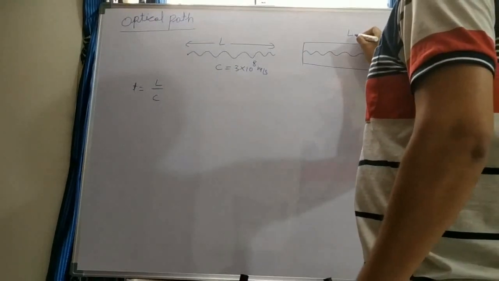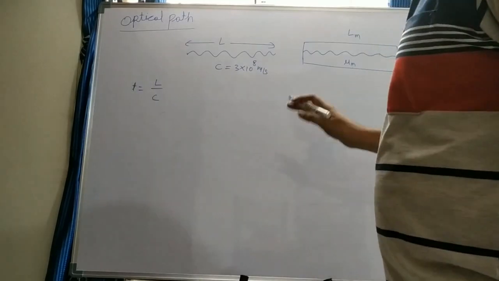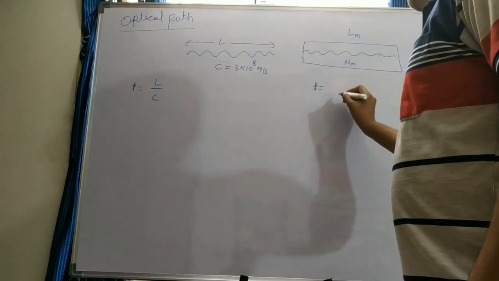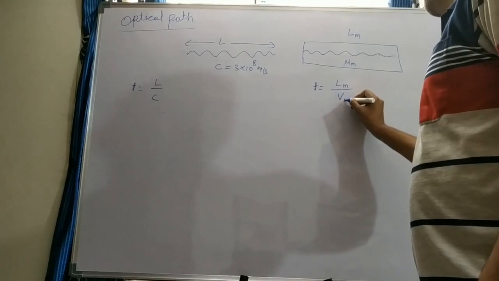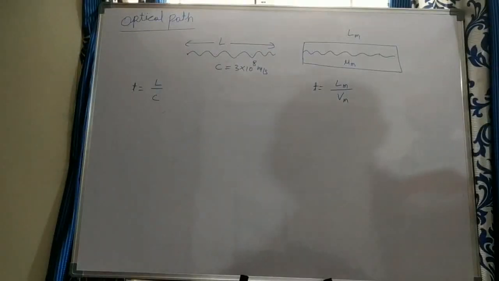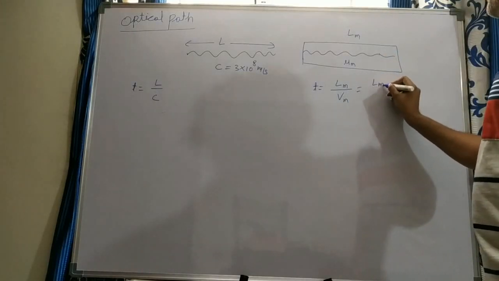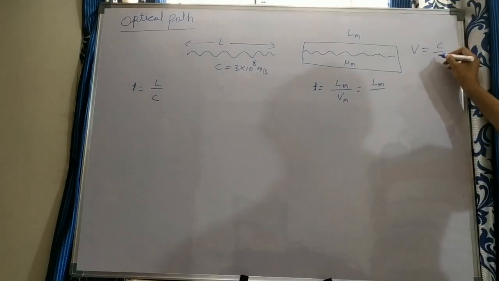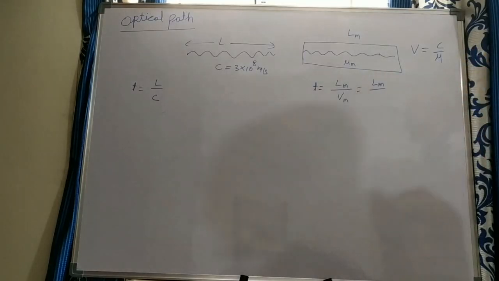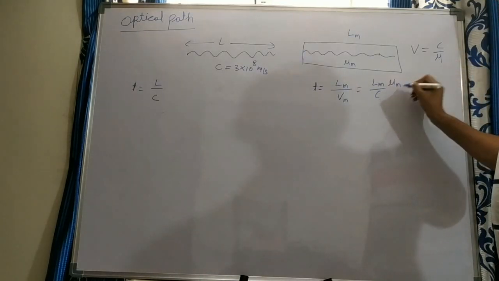That you can take as the length of the medium Lm, the refractive index of the medium is mu m, and the same time t. How much distance can it cover? That is the length of the medium, covered at the speed of light in that medium. Distance by speed formula: L in the medium, speed in the medium. We have one formula, V is equal to C by mu. Speed of light in any medium is equal to speed of light in vacuum by refractive index. That we can write as C by mu of the medium.